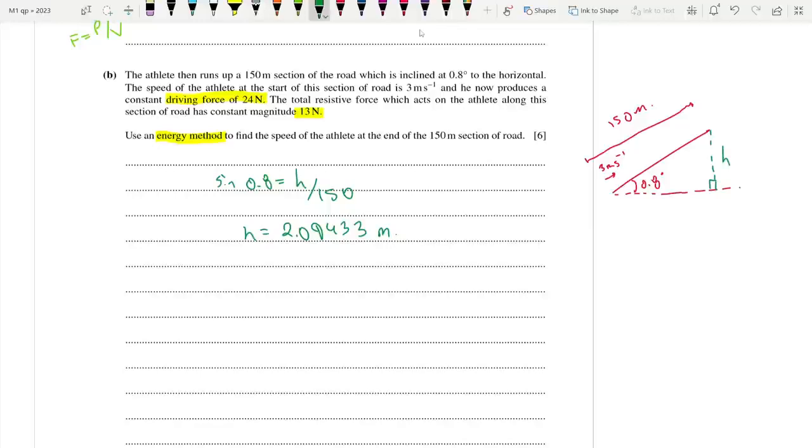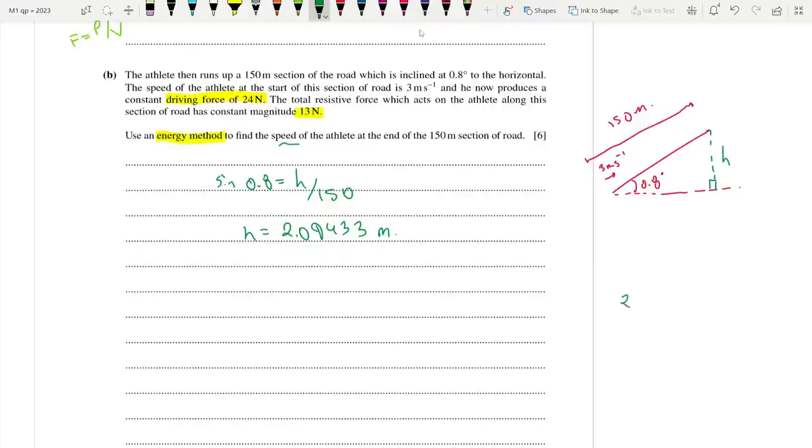So let's write down the equation. We also need to find out another thing, right? We want to find out the speed at the end. So what's actually happening? Are we gaining speed or losing speed?